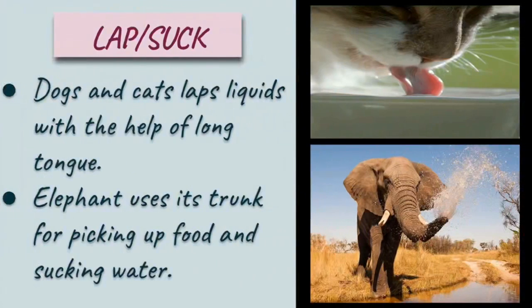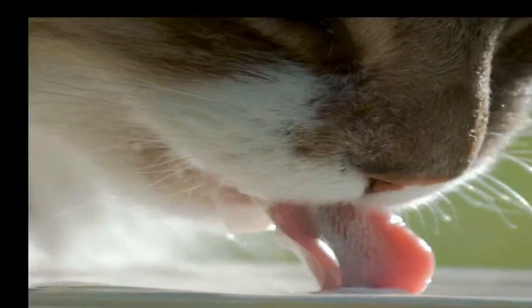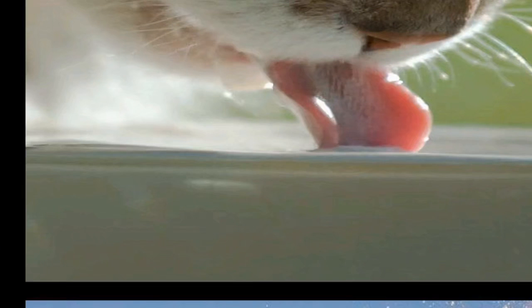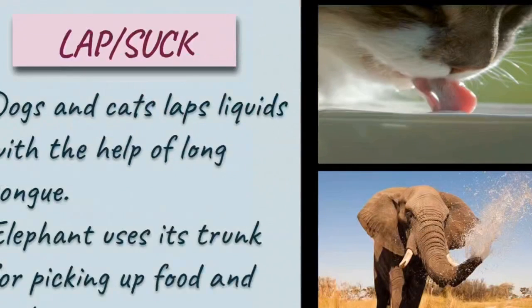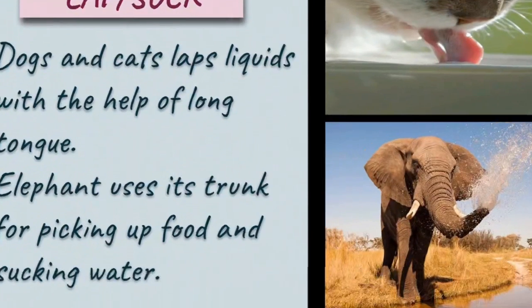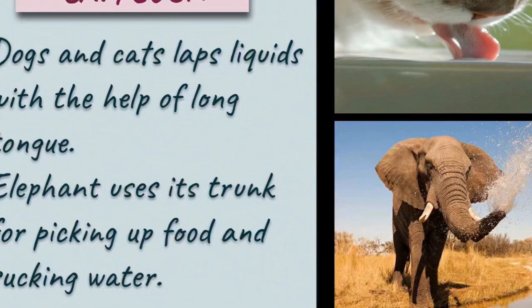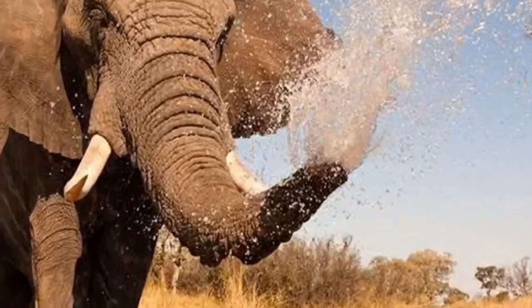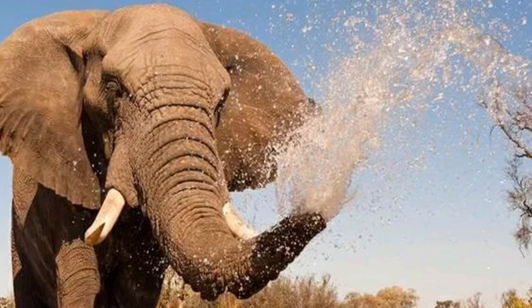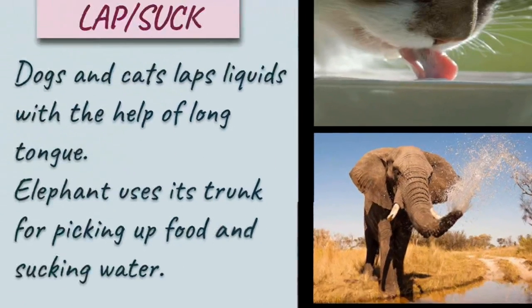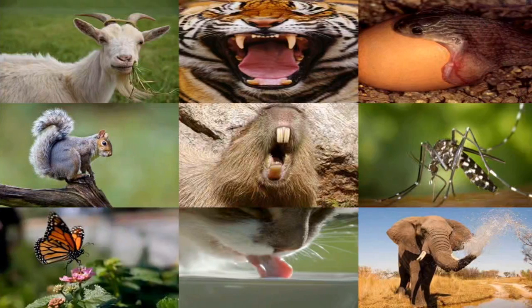Next, you have seen dogs and cats lapping water. Lapping is when they directly touch their tongues to liquid and then gulp it through their long tongue. So generally dogs and cats lap liquid with the help of a long tongue. And we have an amazing animal, the elephant, which has a trunk. That trunk helps them to drink or eat whatever they want. They hold things with their trunk, pick up food and suck water through their trunk.